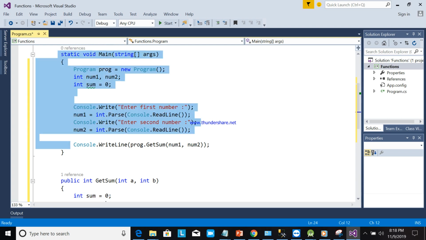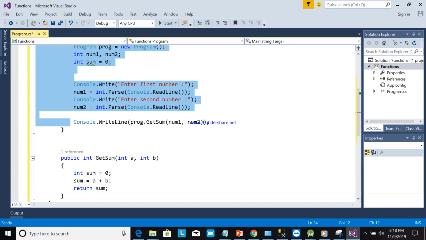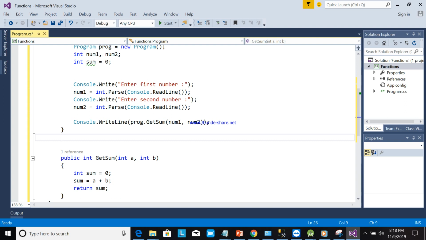So to compute that, you need to pass the data of num1 and num2 here. How to pass? Get the name of the function, then as you can see, the integer is asking for two numbers. So num1, num2, then it will compute here. It will return the integer sum.